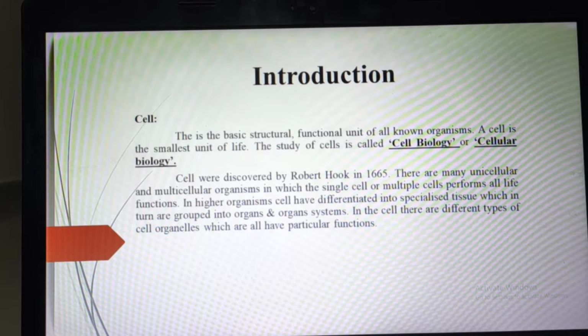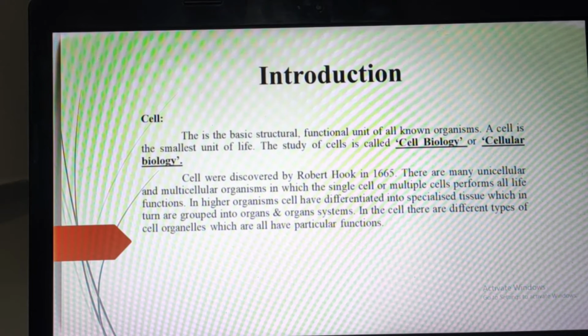In this lecture we will see every cell, and you will observe that every cell has its own structure and own function. This structure will never repeat, and no structure will have the same function. Every structure and function will be different.